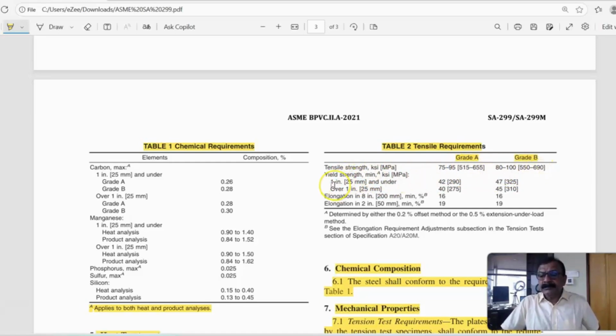For yield strength, 1 inch and below, the requirement is different, 290 and 325, and above 1 inch, that is above 25 mm, slightly less. You can see 40 and 45, or 275 MPa and 310 MPa. Elongation in 2 inch remains the same, 19%.